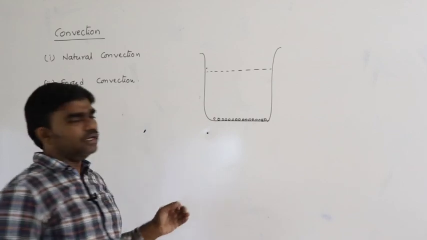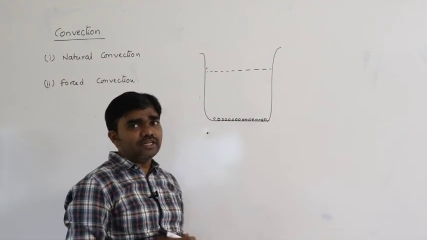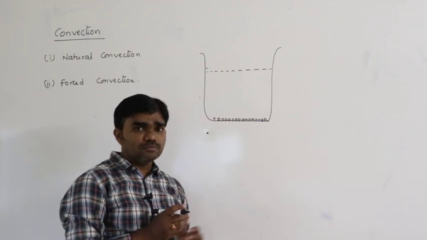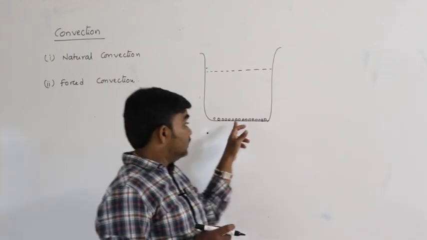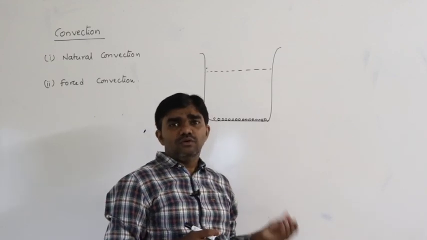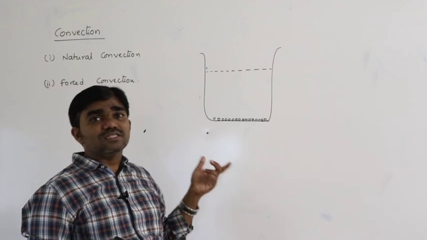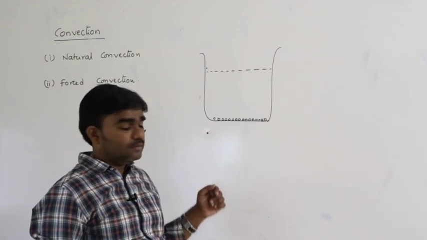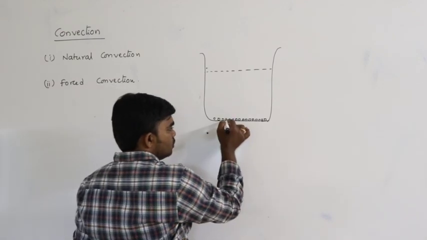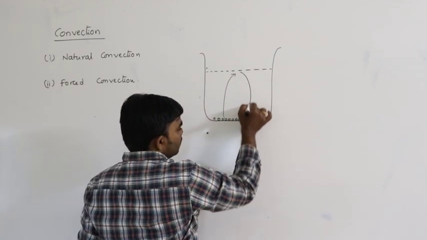Water molecules get heated at the bottom surface. Due to this gaining of heat energy, the temperature of these molecules increases. Due to the increase in temperature, the density of the molecules decreases. Due to that, the lower denser molecules move to the top, and the higher denser molecules move to the bottom.